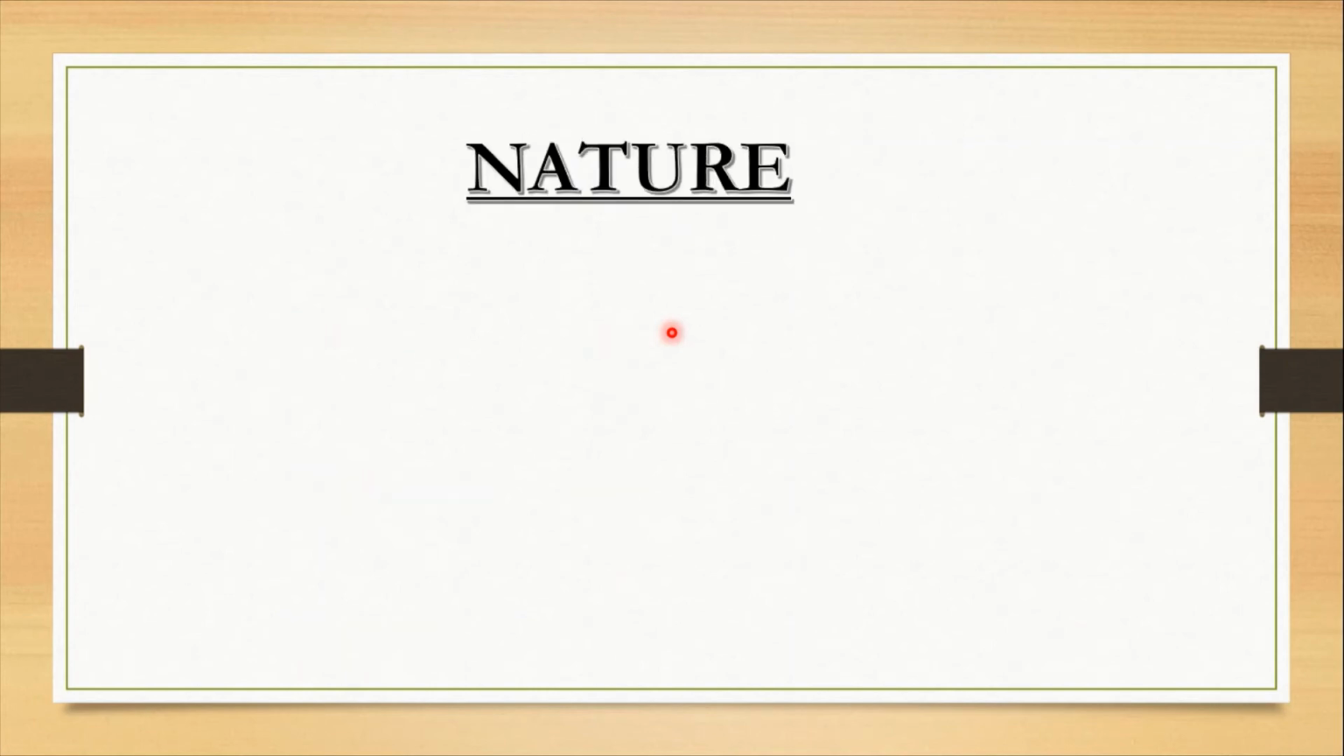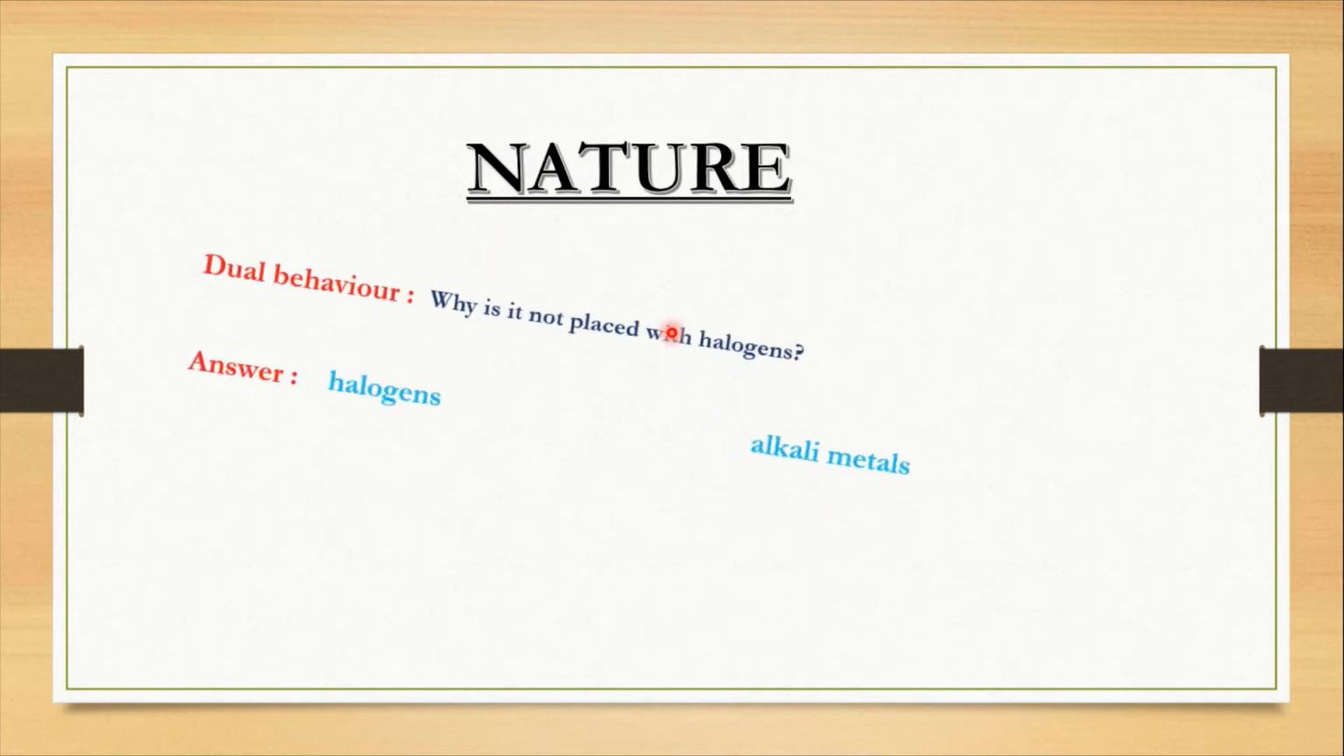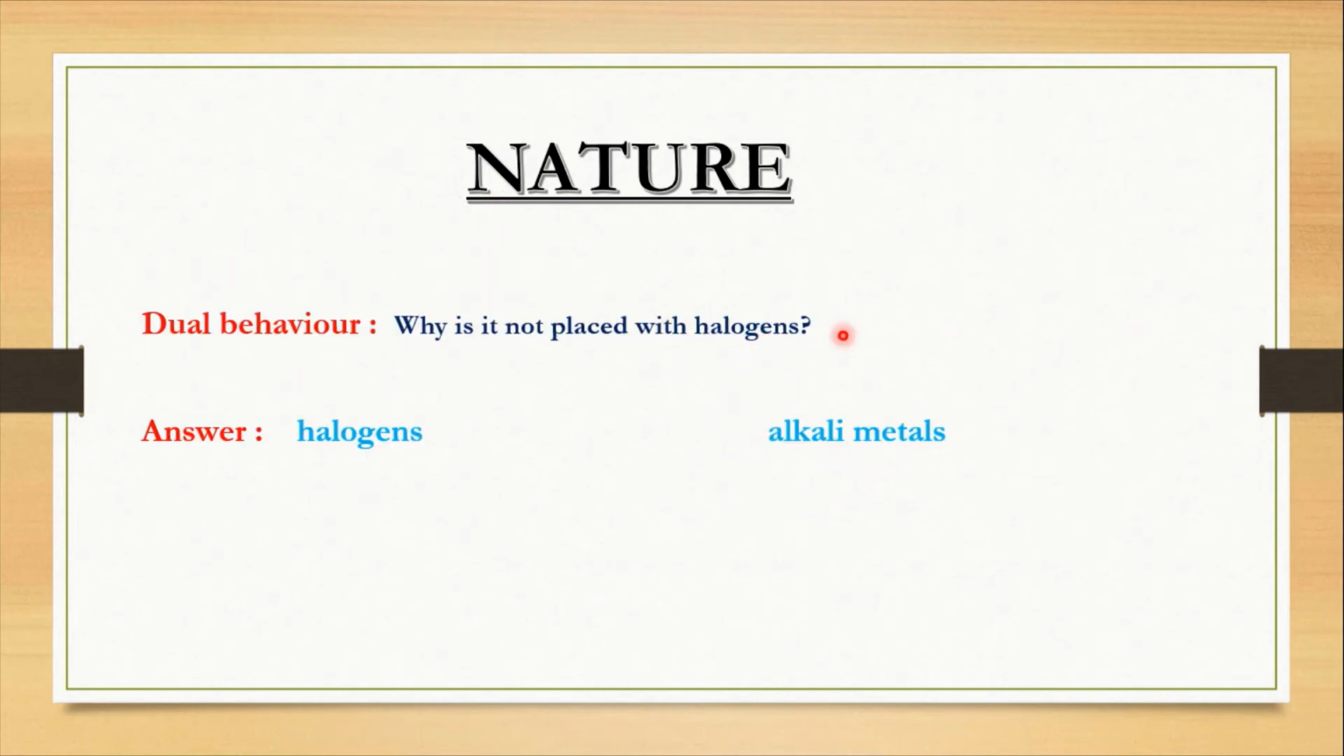Nature of hydrogen. Hydrogen has a dual nature. Firstly, why is it not placed with the halogens: fluorine, chlorine, bromine and iodine? Why is it placed with alkali metals? Let's see. Halogens are non-metals. They have a tendency to gain an electron and attain a stable configuration. Hydrogen is also a non-metal. It has a tendency to gain an electron and attain a stable configuration. But it is placed with alkali metals.